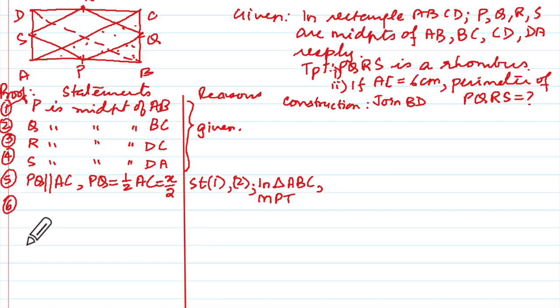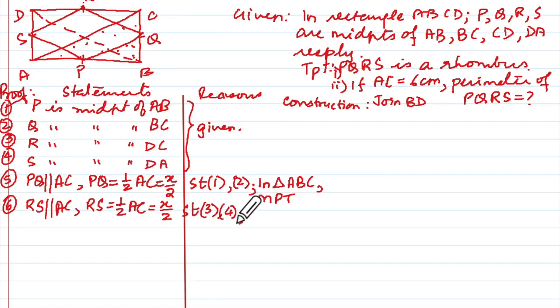Let us come to PQ parallel to AC. But even RS will be parallel to AC, no? If I use R and S as the midpoints, correct? So RS parallel to AC, and RS equal to half of AC, which is equal to x upon 2, and this will be from statements 3 and 4, in triangle ADC and MPT.